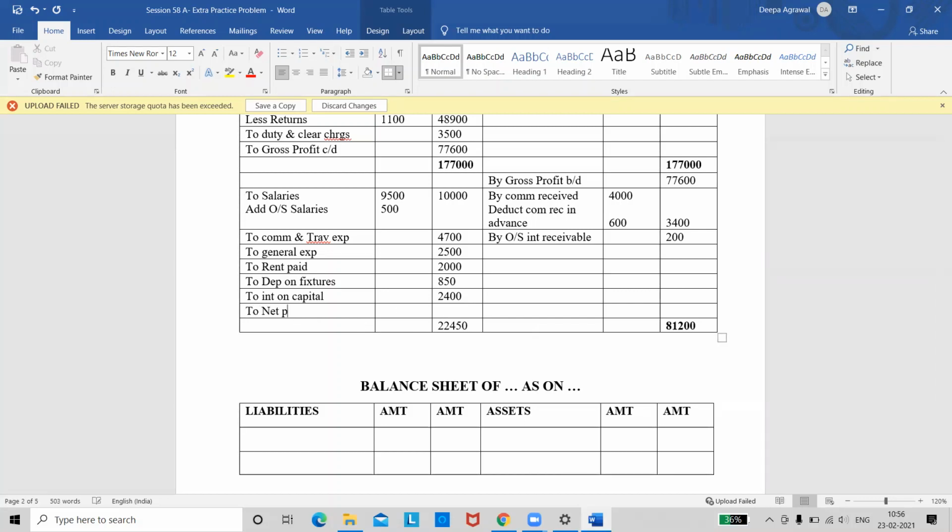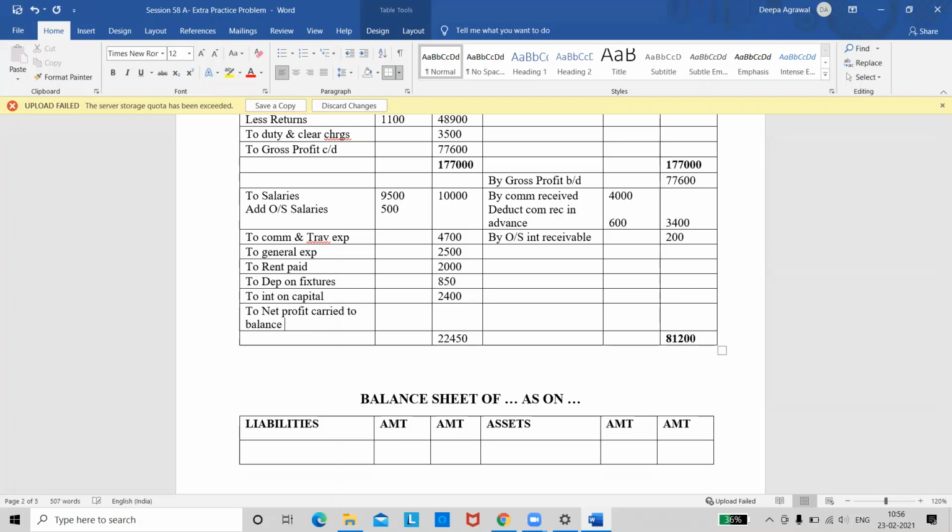So right there, to net profit carried to balance sheet. Please write properly. To net profit carried to balance sheet. And tell me the amount of net profit. 58,750. Okay. So I will correct the total here also. The total here is 81,200. So we are done with the P&L account.